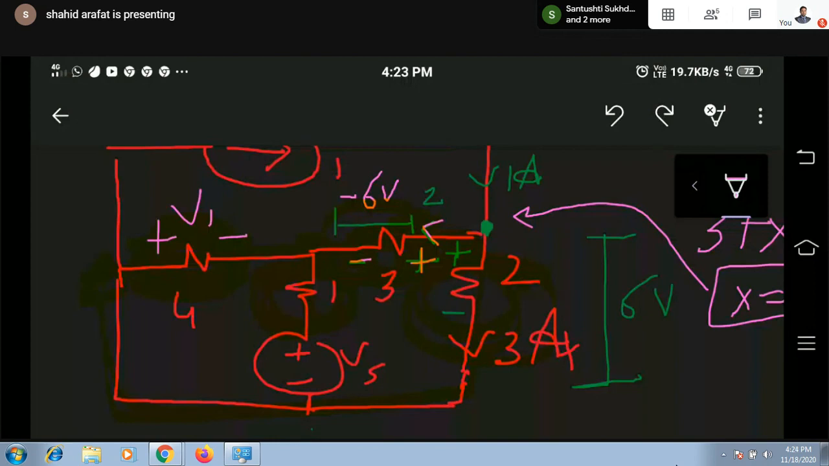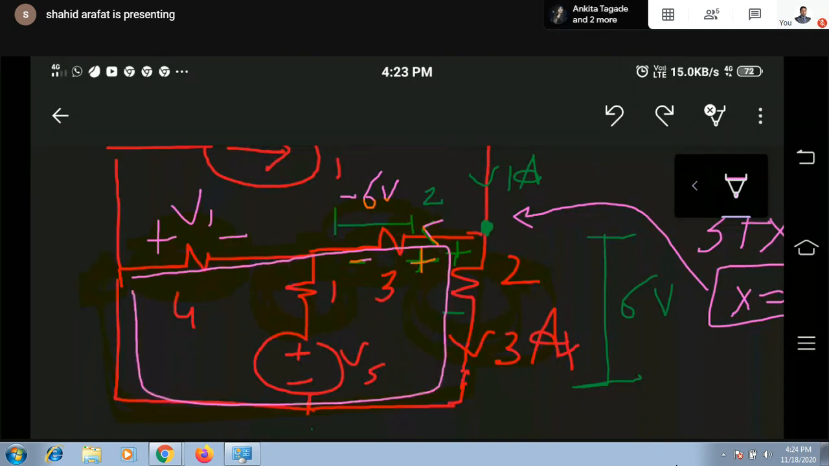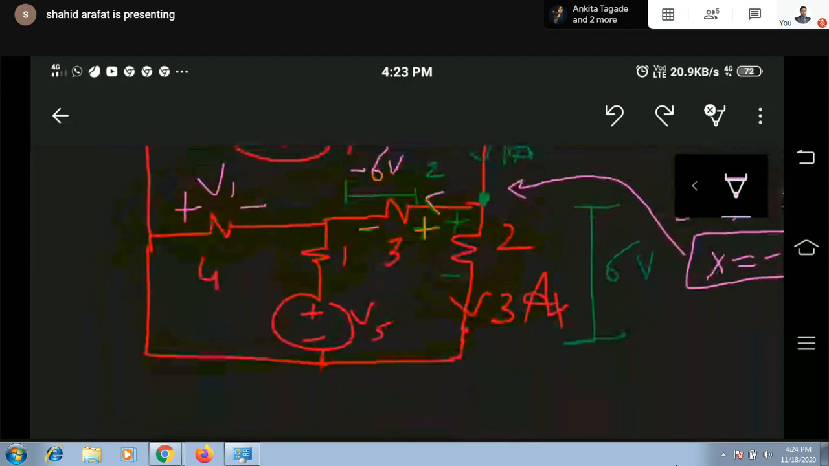Okay, so if I consider this polarity, as per this polarity, if I apply KVL in this loop, how will I write the equation? Consider either entering polarity or leaving polarity. Entering polarity of all the elements, or if you are considering leaving, then leaving of all the elements. I am considering entering polarity.